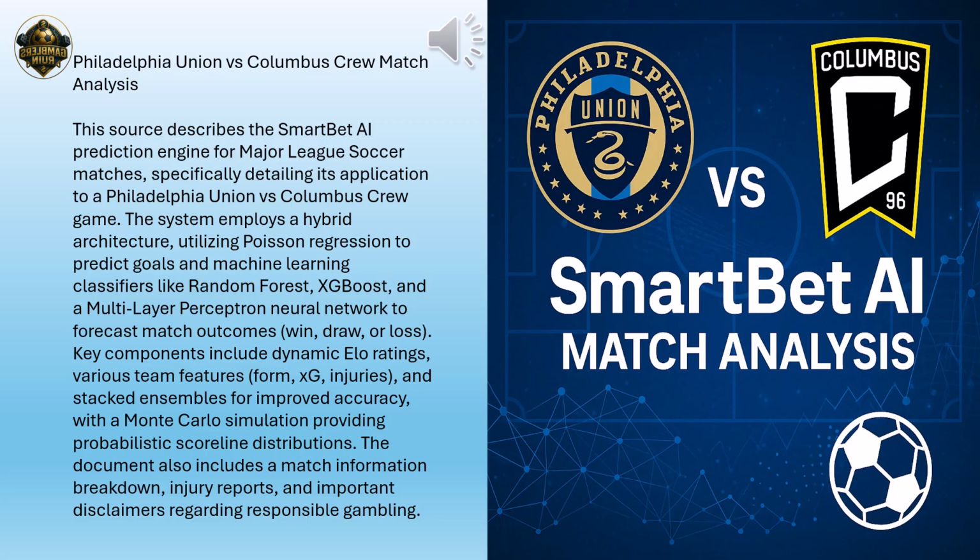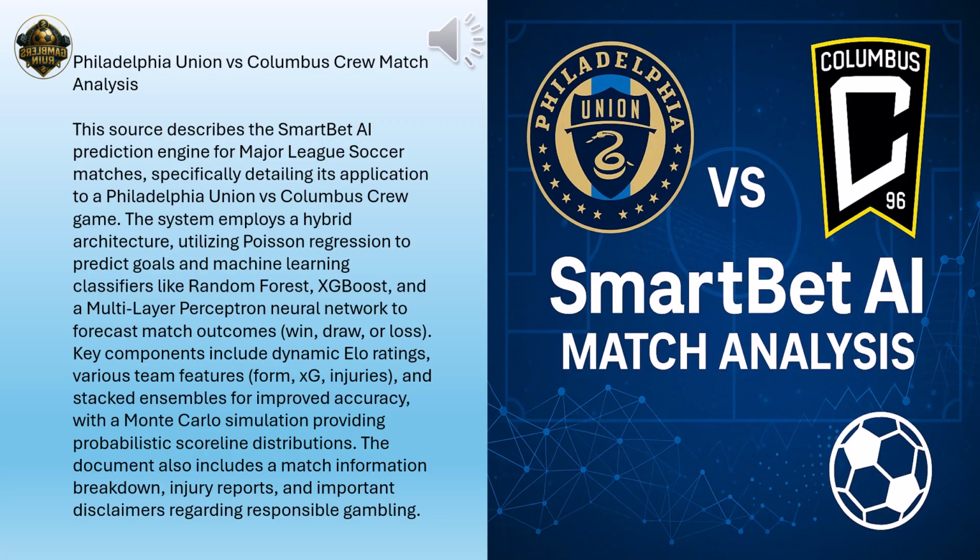And these ratings can even implicitly factor in things like recent injuries, potentially giving us a more refined assessment than just looking at league tables. Gotcha. Now, the AI also used Poisson regression to predict the number of goals. That sounds a bit statistical. How does that work in simple terms?